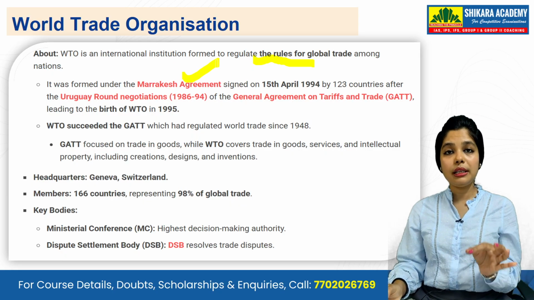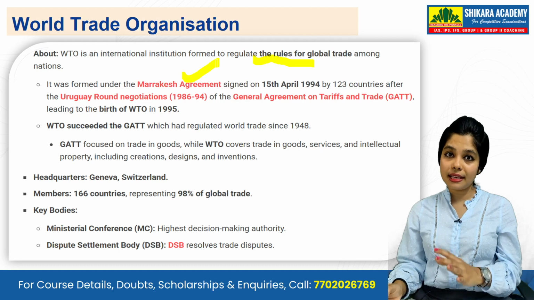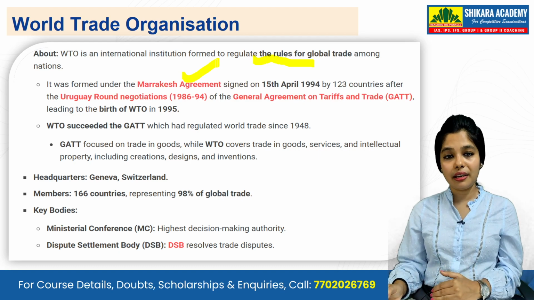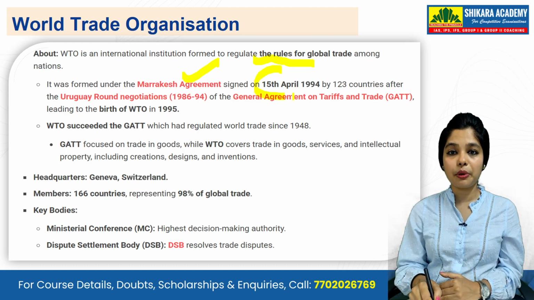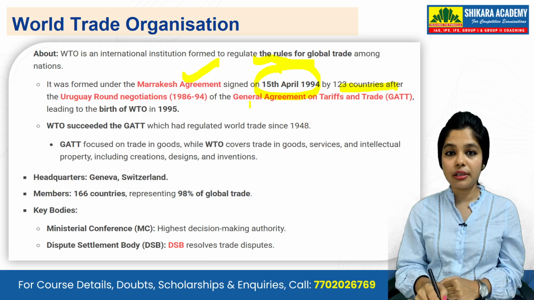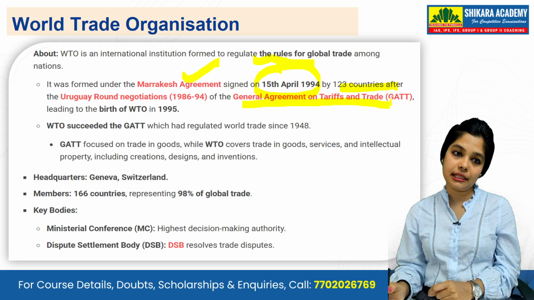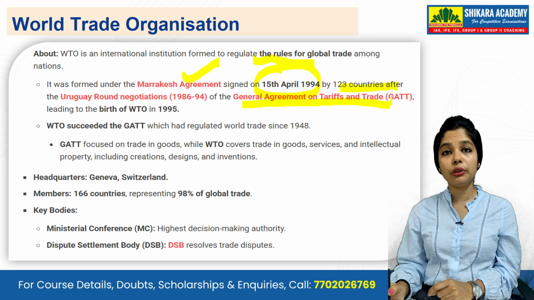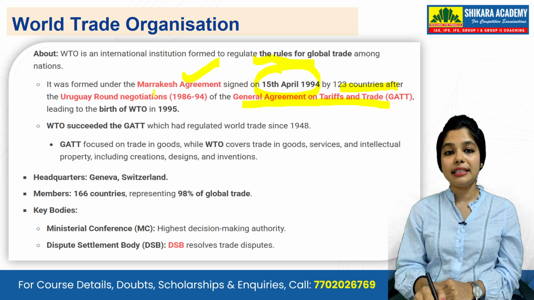Yes, the World Trade Organization started under Marrakesh Agreement, which was signed in 15 April 1994 by 123 countries after the Uruguay round of negotiation and the General Agreement on Tariffs and Trade, that is GATT, leading to the birth of WTO in 1995.